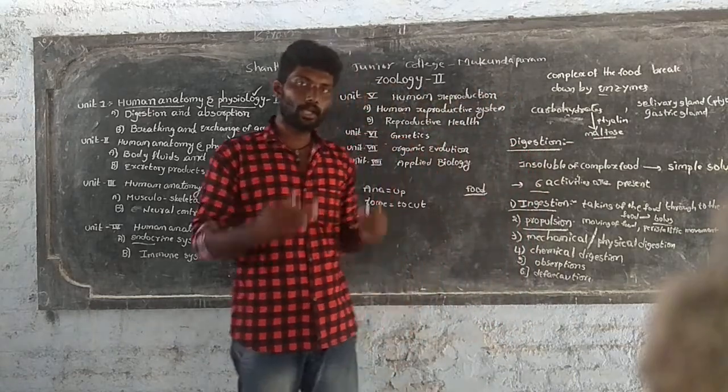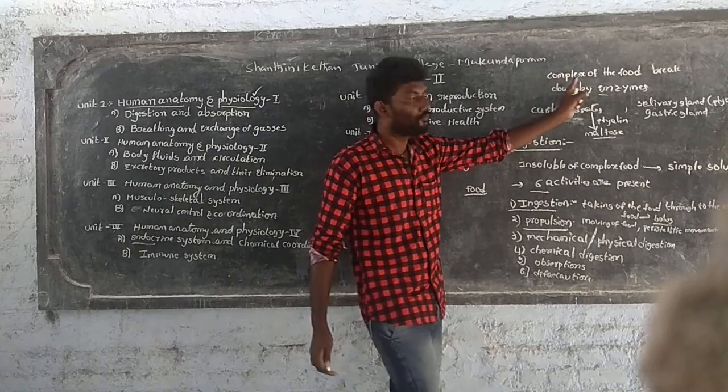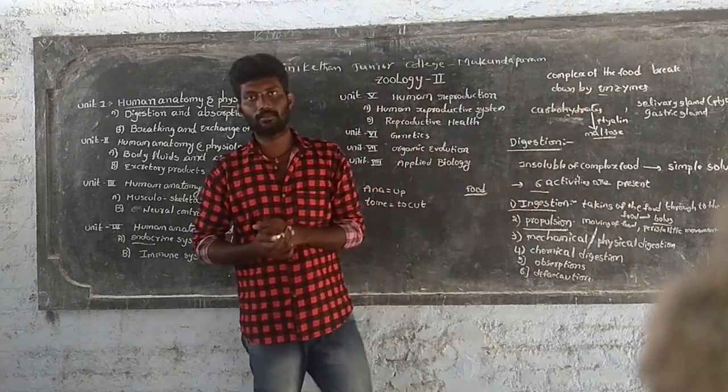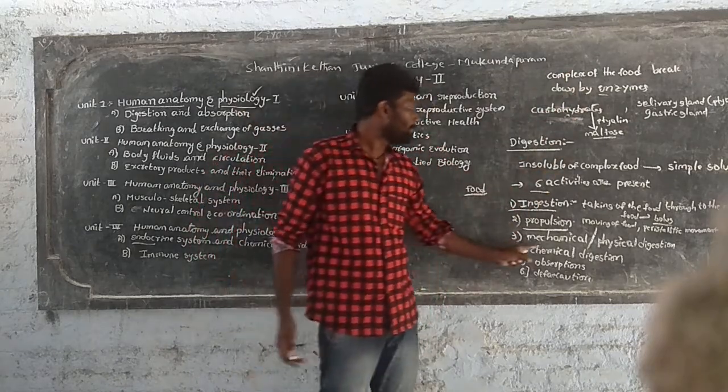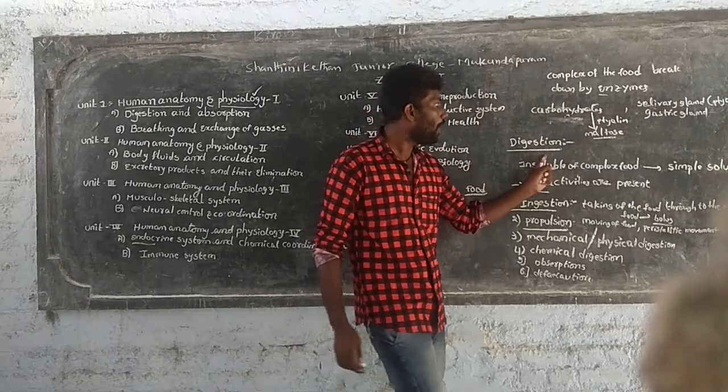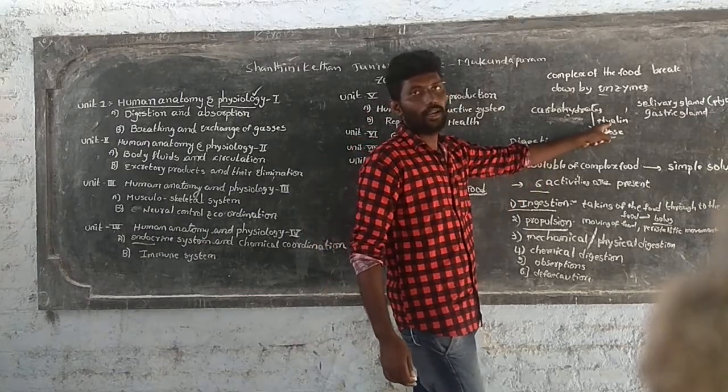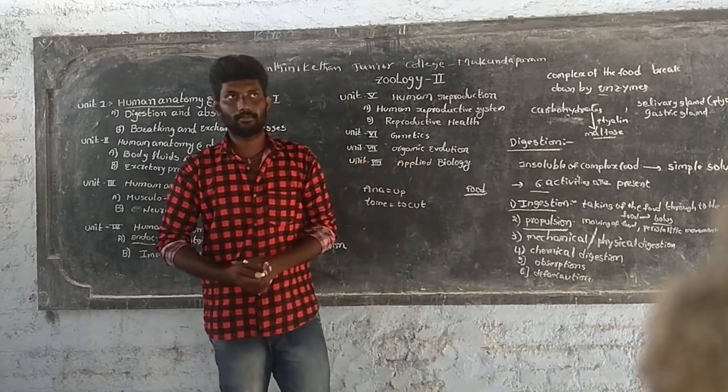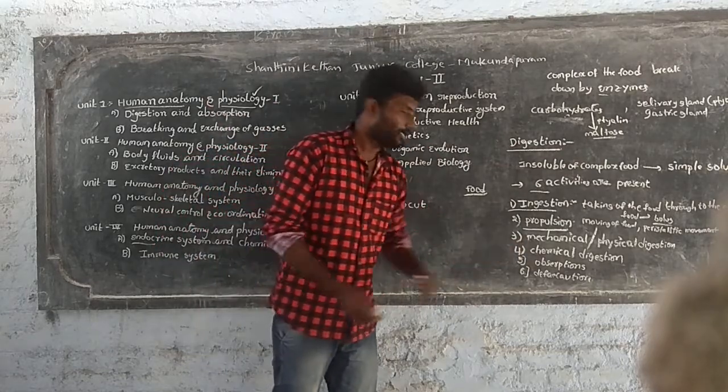So finally, in the chemical digestion process, the complex food is broken down by enzymes. This process is known as chemical digestion. For example, carbohydrates are acted on by ptyalin and finally converted into maltose. That is chemical digestion.